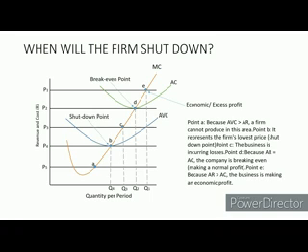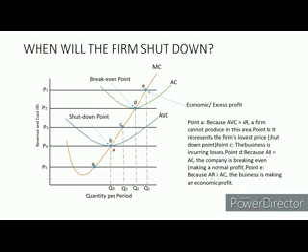Now to sum up, at point A, the average variable cost is greater than the average revenue, so a business cannot produce in this area. At point B, this point represents the company's lowest price.